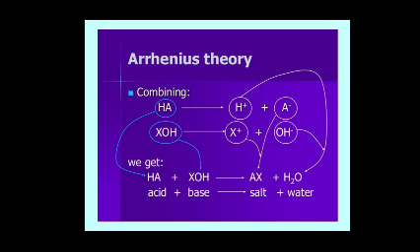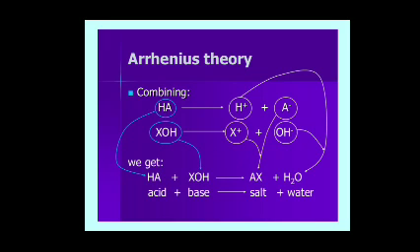When acid HA and base XOH combine, the cation of the base and the anion of the acid, X+ and A-, react together to form AX.